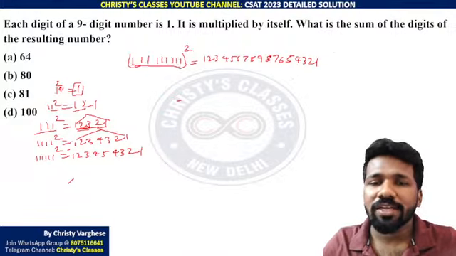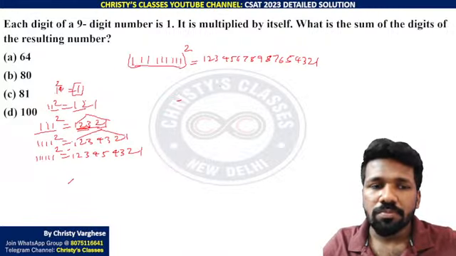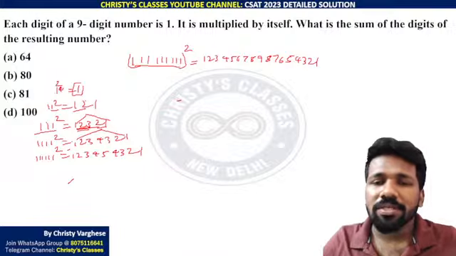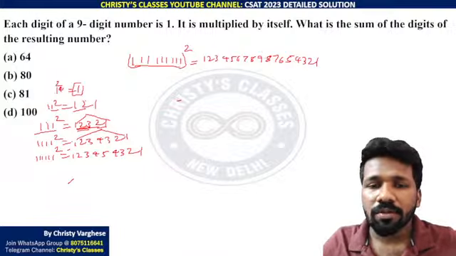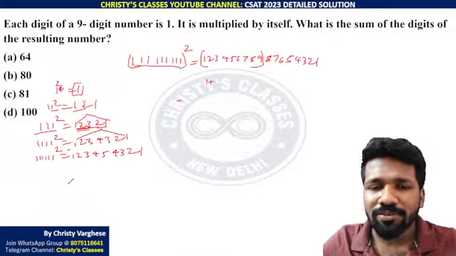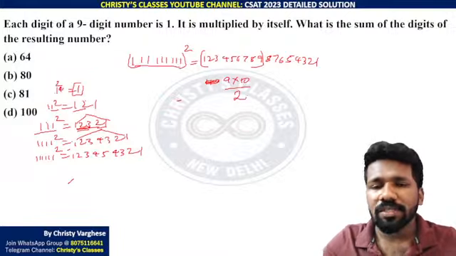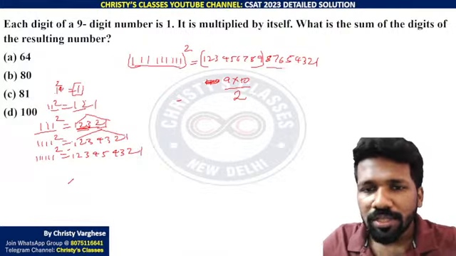All of you are understanding? The sum of digits of this square is asked. This square's sum of digits will be, this is 1, 2, 3, 4 up to 9. That is the sum of the first 9 natural numbers. Sigma up to 9. So 1, 2, 3 up to 9 will be 9 into 10 by 2. N into n plus 1 by 2 is the sum of first n natural numbers.